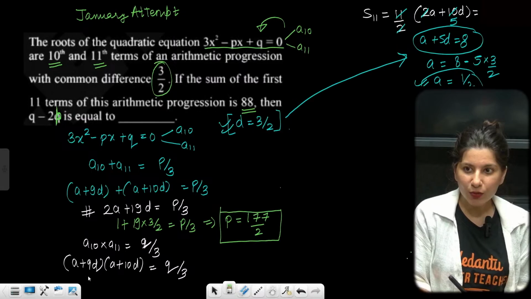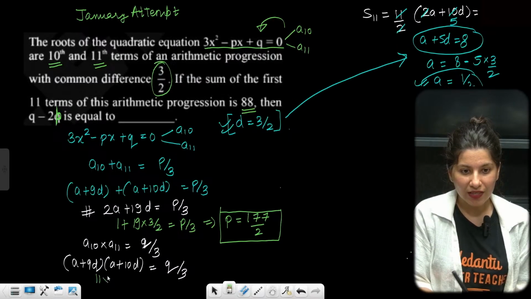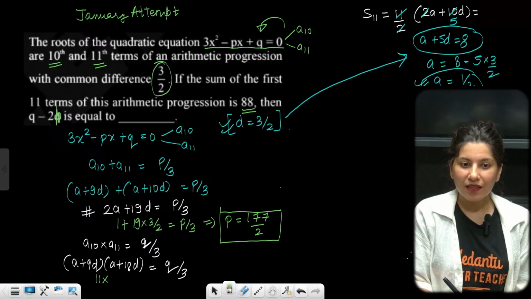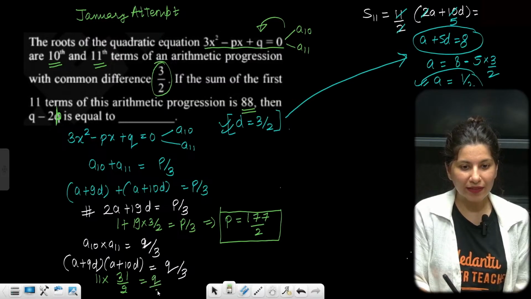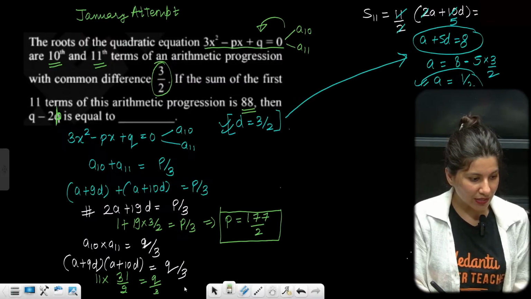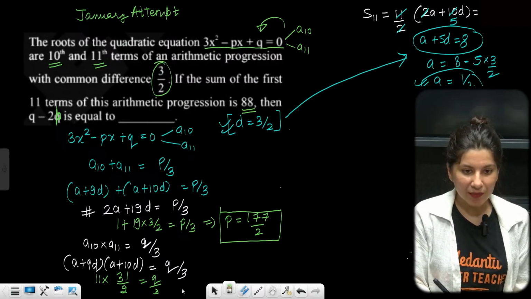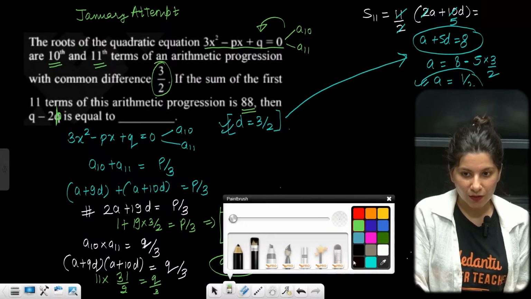Similarly, Q value you can get, right? This is half plus 21 by 2. So half plus 22 by 2, 11 into A plus 10D. So half plus 15. Okay, so half plus 15 is 31 by 2, which is equal to Q by 3. So value of Q you are going to get from here. So Q is nothing but 651. Q is 651. Right?